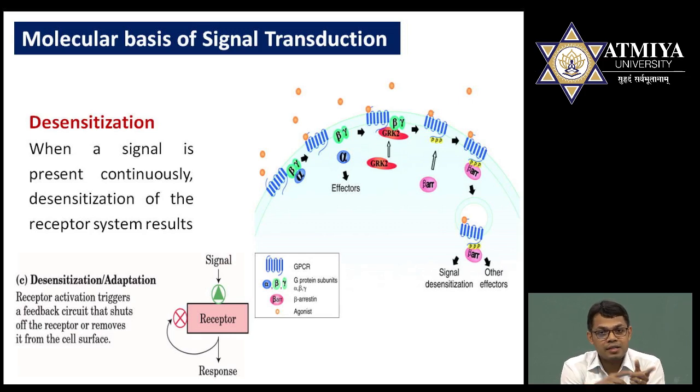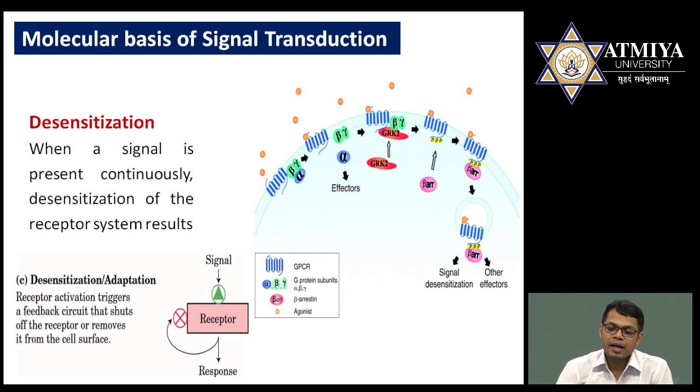The reason is, as I already told you, that once a ligand binds to receptors, several millions of protein kinases are activated and biological responses are going on. But biological responses should be stopped whenever they are not required. For that, desensitization must occur. Desensitization means ligands should be removed from receptors. Either they are automatically removed, or if they are not removed, they should be internalized inside the cell.